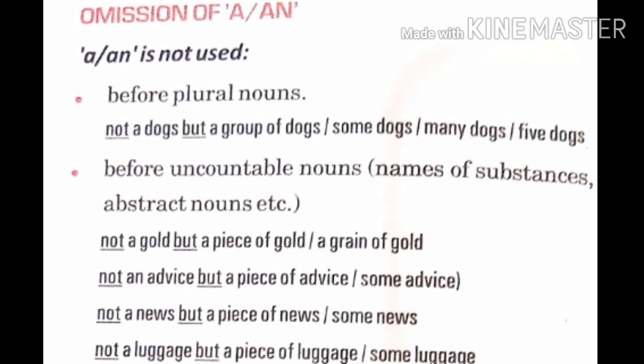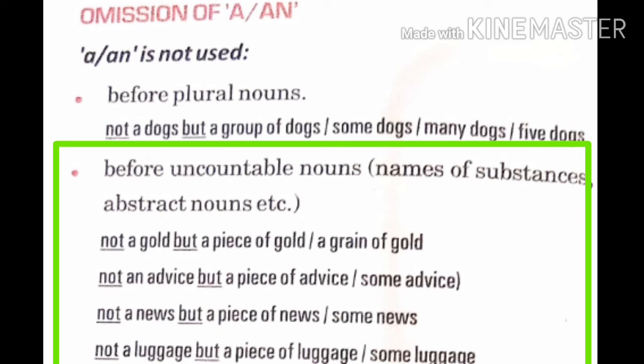It is also not used before uncountable nouns, names of substances, abstract nouns, etc. Not "a gold". Gold cannot be counted, so we write "a piece of gold". Not "an advice"; this is wrong to say. It is an abstract noun. Instead, we will say "a piece of advice". It's wrong to say "a news", but "a piece of news". Not "a luggage", but "a piece of luggage".